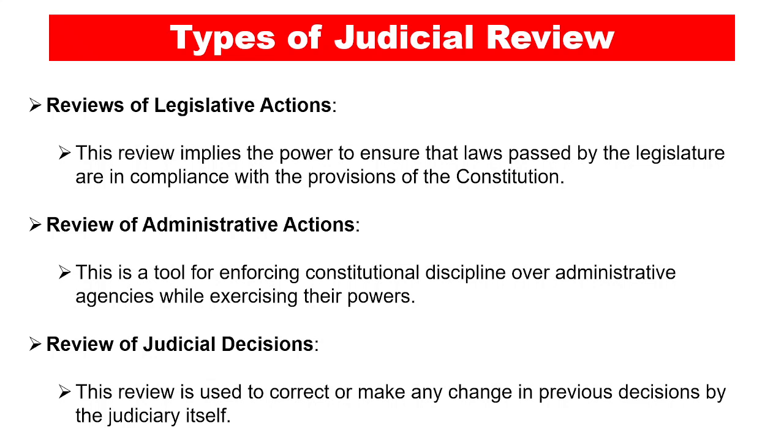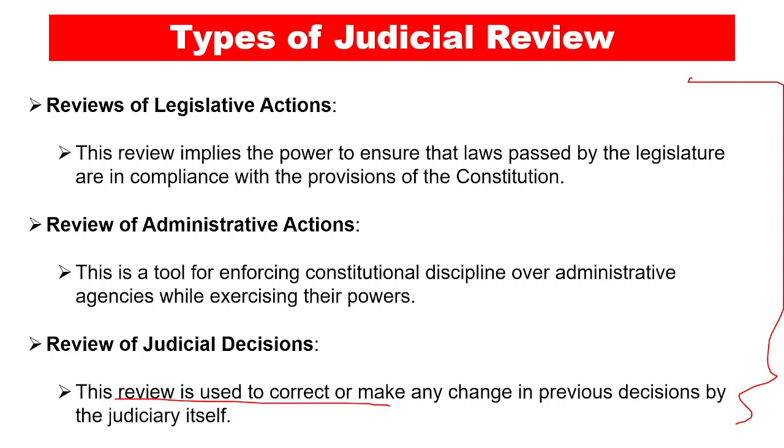And basically, if we talk about the judicial review, then judicial review is of three types: review of the legislative actions, review of the administrative action, and then we have the review of the judicial decisions, right? Basically, the three organs of the government, all the decisions of them are challenged in the judicial review. Now let's talk about the review of the judicial decisions, which is the case in this particular case.